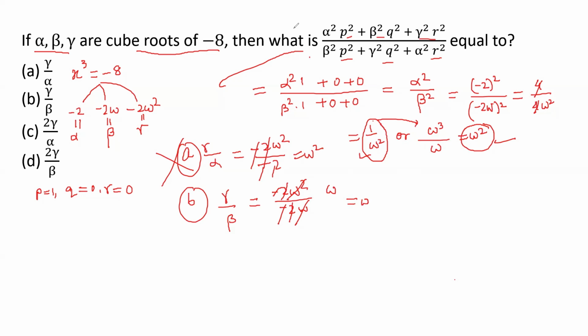Oh, here I think I made one mistake. So this will be omega, right? Yes, this will be omega as well. So the correct option is omega, option number 2. Okay, so these are silly mistakes, but this is pretty much easy, I hope.